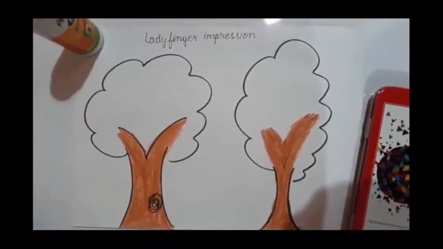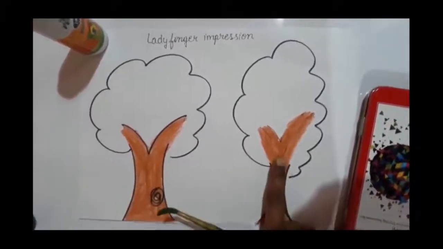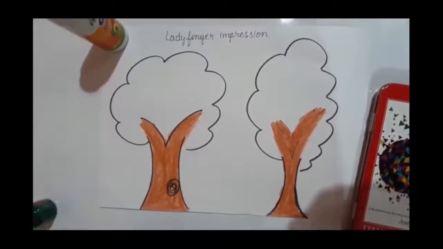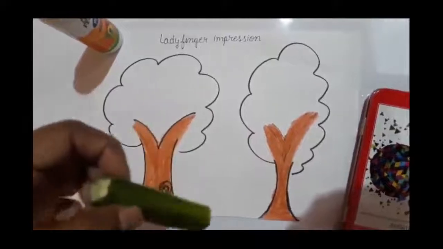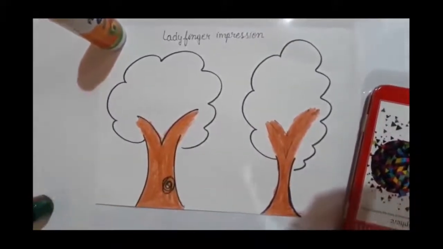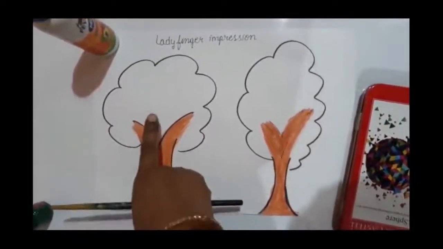Now, look here. These two boxes. This one is thick and this one is thin. Look at this page. In this page, I have drawn two trees. This one is thick and this one is thin. What you have to do? You have to do lady finger impression. What is this? This is a lady finger. You have to do the impression of lady finger. In which one? In the thick one. You have to do lady finger impression in the thick tree.